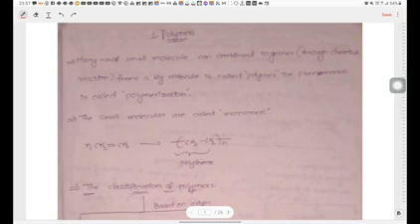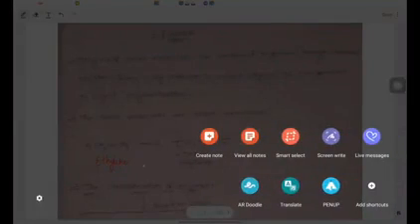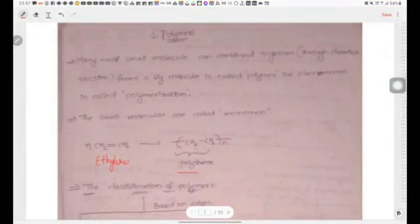Example of polymerization: n number of ethylene molecules undergo polymerization and form polythene. In this, CH2 is the smallest repeating unit. The smallest repeating unit in the polymer is called the monomer.